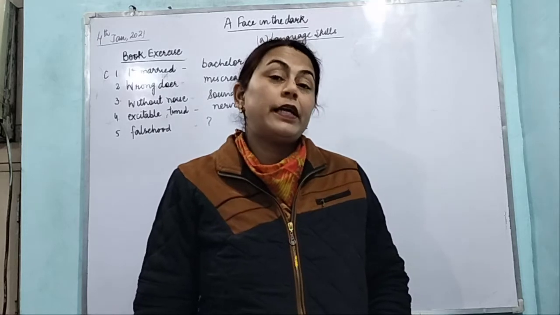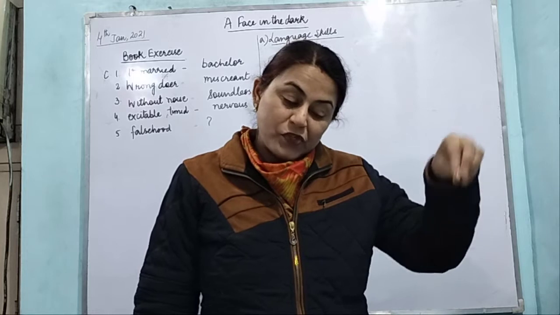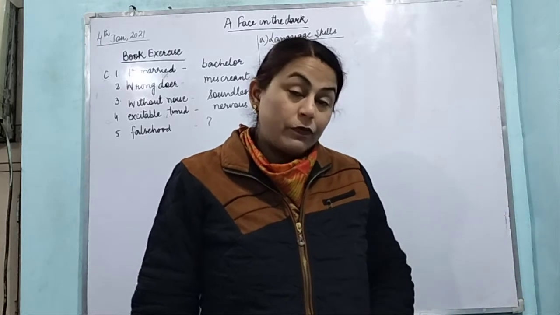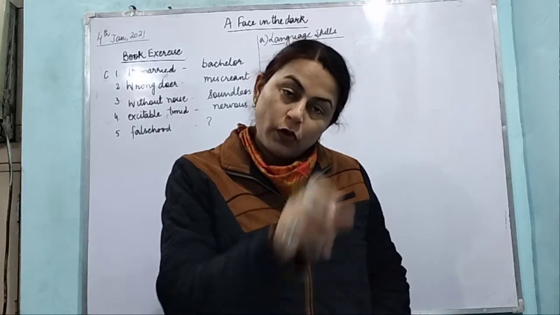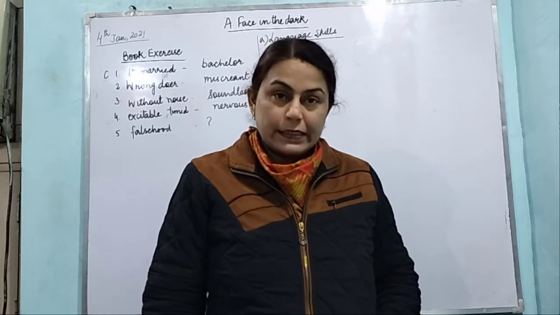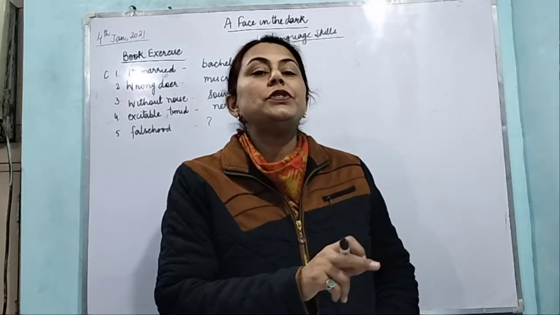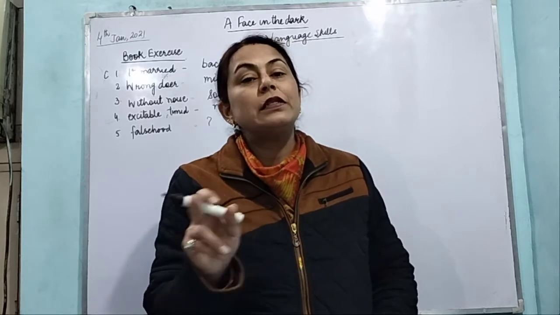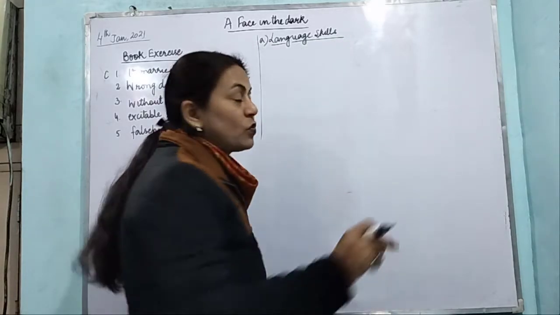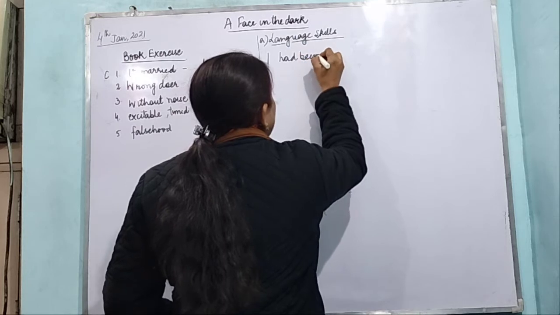The past perfect continuous tense tells us that in the past an action was going on at a certain point when something happened. This action was going on when something happened. So now the sentences are given with fill-ups and they have given the verbs also, and we have to change these verbs into past perfect continuous. So the first one is I dash for 2 hours. So what will it become? I had been running.